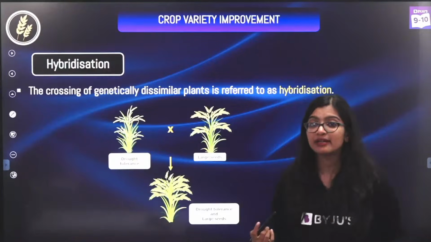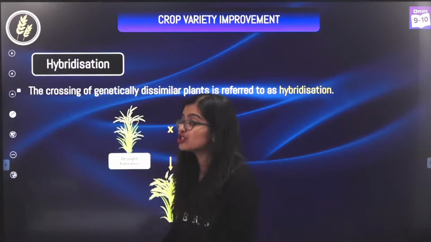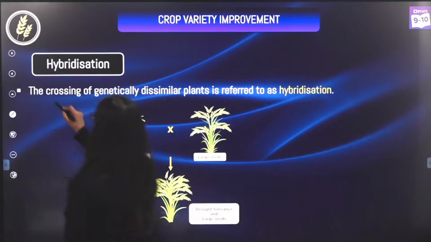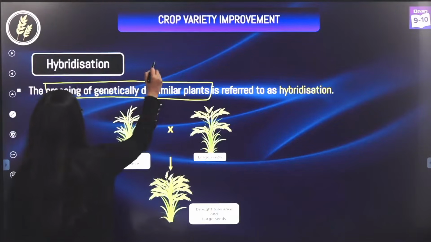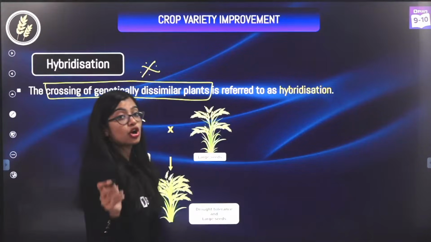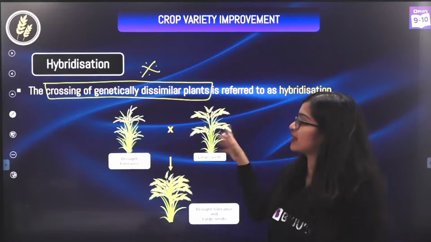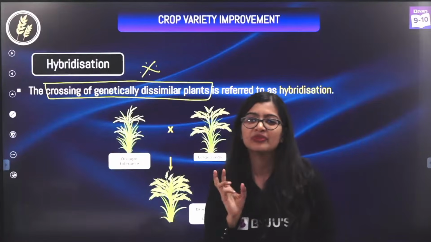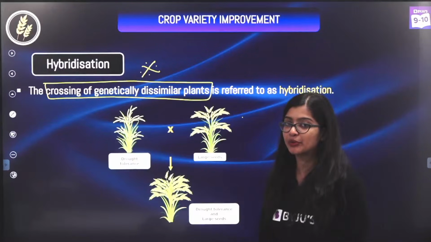Hybrid means mixing of two things, right? So hybridization is nothing but the crossing of genetically dissimilar plants. See, this is the key word in your definition. When you get this for your exam, it'll come as a 1 mark question. If it comes for 1 mark, you will get only a definition, or maybe 2 marks where you'll have to give an example.